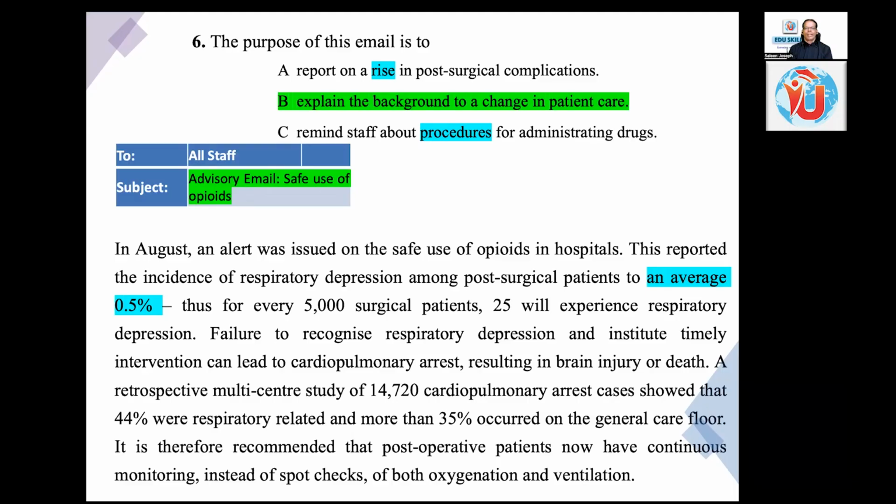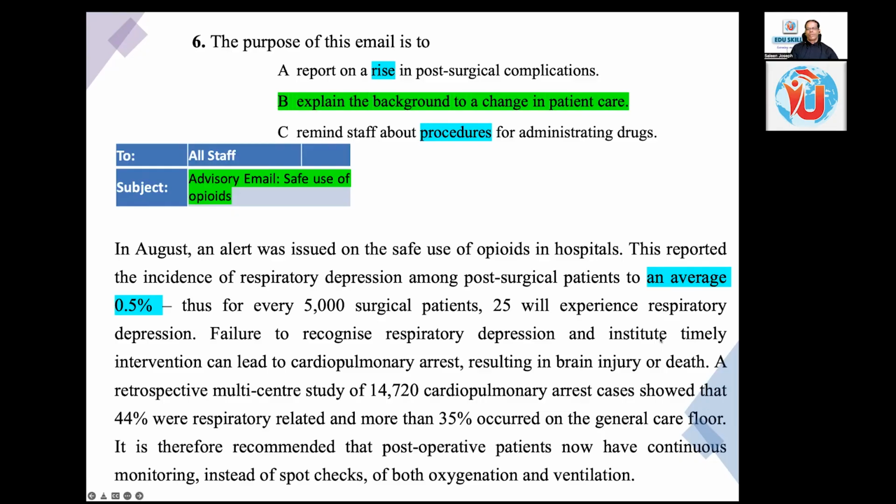As of now, to eliminate a report on a rise, immediately say this is not a report. This is not a report about anything. There is nothing reporting here. So, a rise in post-surgical complications? They don't speak anything about a rise. They say an average of 0.5%, meaning only out of 5,000 patients, 25 will experience respiratory depression. So there's nothing to do with a rise. They don't speak of a rise, meaning there is no comparison between low and high. All those scales are not there. So, explain the background to it.